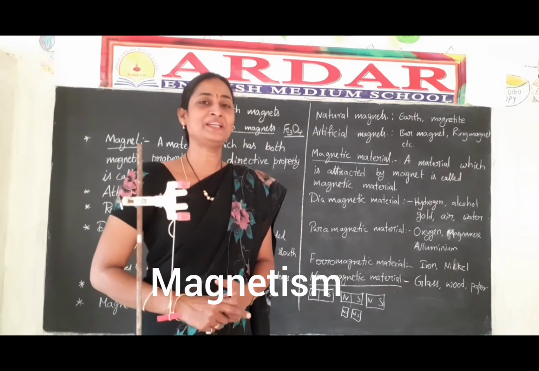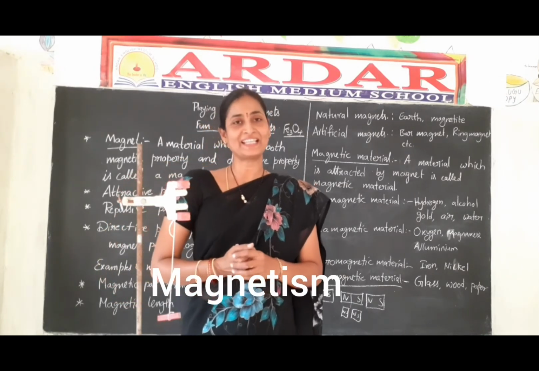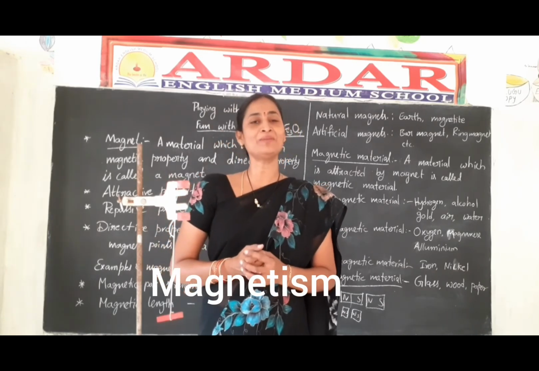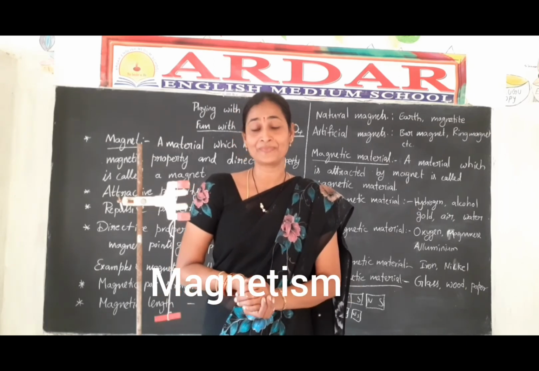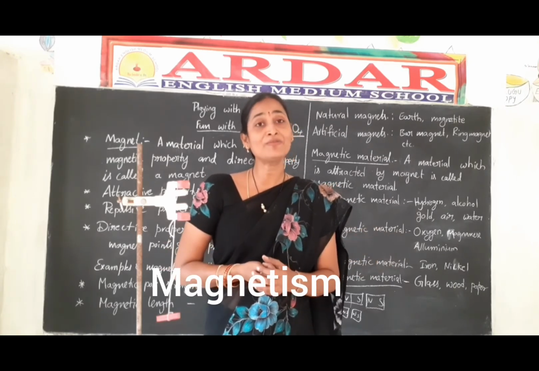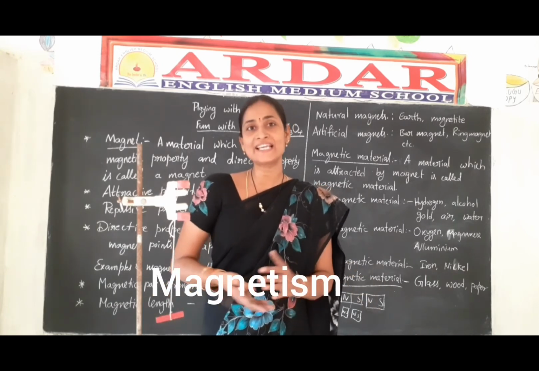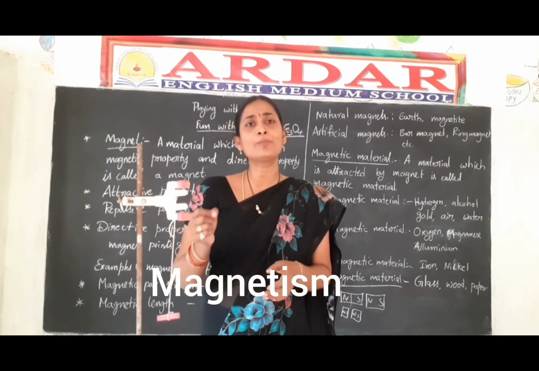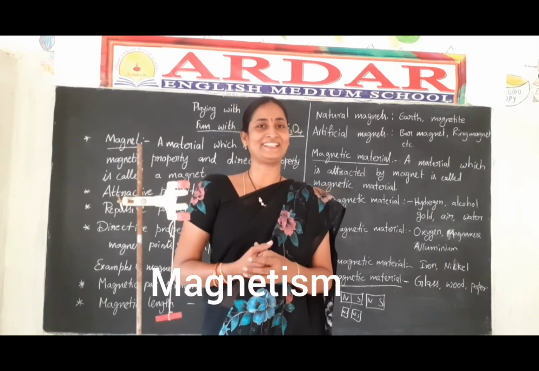The SI unit of magnetic length is meters. And do you know, children, two types of magnets are there? One is natural magnet and the other is artificial magnets. Natural magnets are those that occur naturally. What is an example of a natural magnet? Magnetite is an example of a natural magnet, and the big Earth is also an example. Tiny particles like protons and electrons are also examples of magnets.